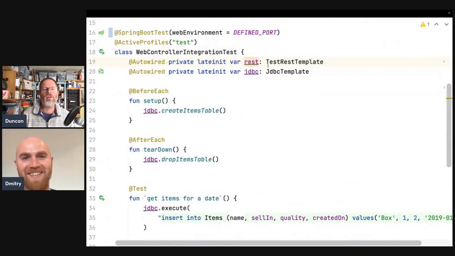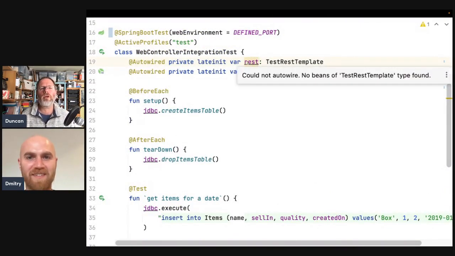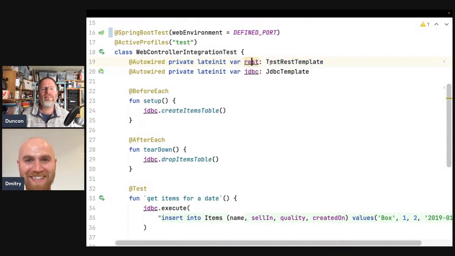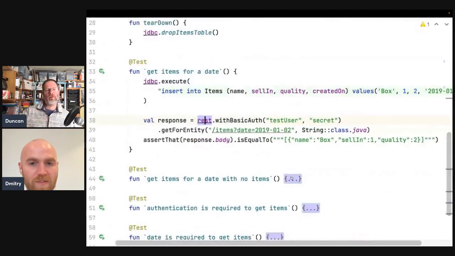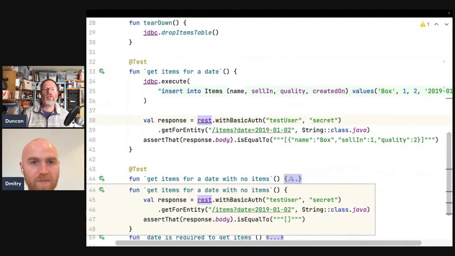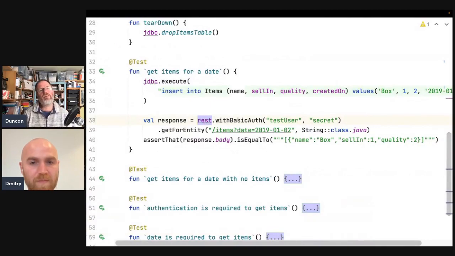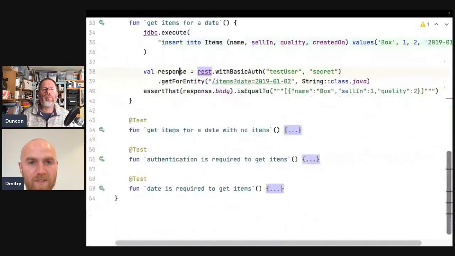Is then being used to, if you scroll down a bit, where are we using that? It's interesting why it complains, but then it still works. It's like it's a built-in thing. I don't know. So we're using that to say REST with, okay, so that's a place where we can set up authorization and make a request. So this is actually running against an actual HTTP server, right? Yes. Okay, excellent.